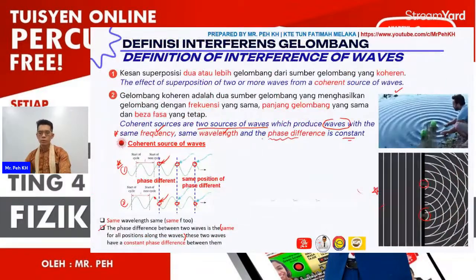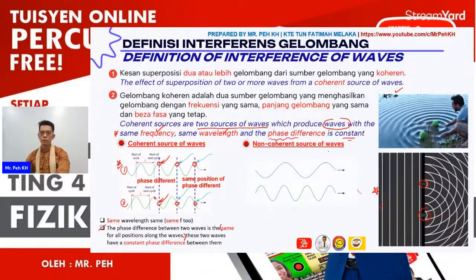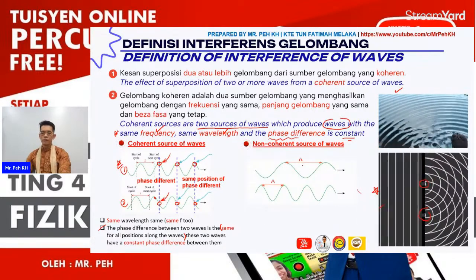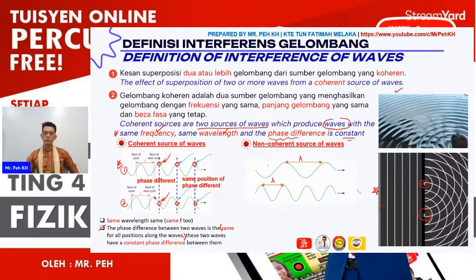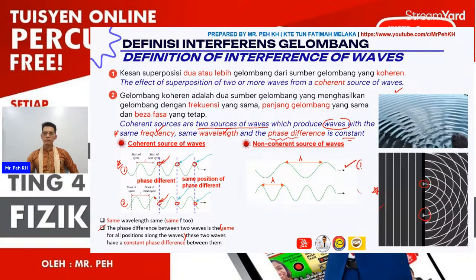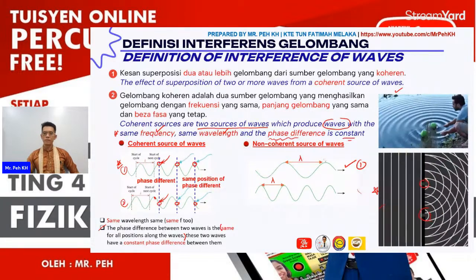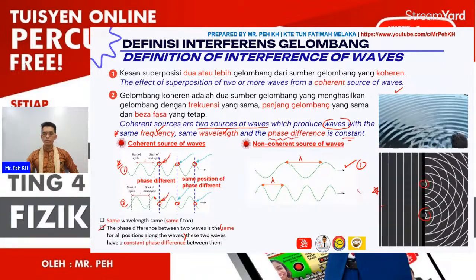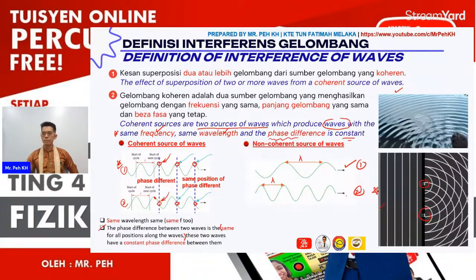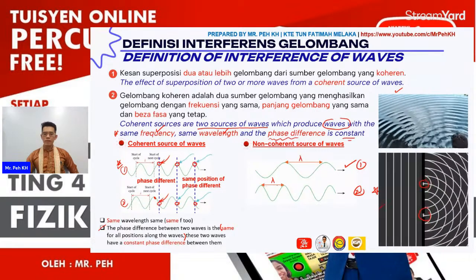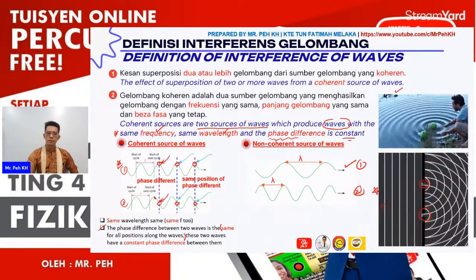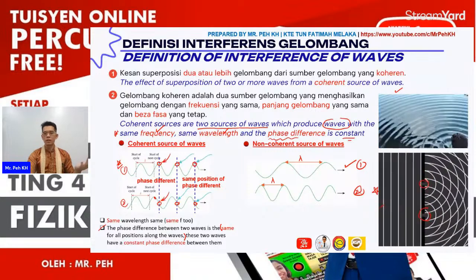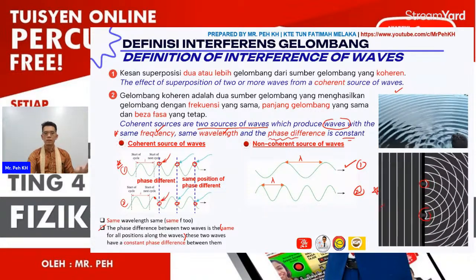Okay, so now I want to show you the second case, a non-coherent source of the wave. You can see these two waves, the wavelengths are different. The top one, the first wave, has a longer wavelength, and the second wave at the bottom has a shorter wavelength. So they are considered not a coherent source.